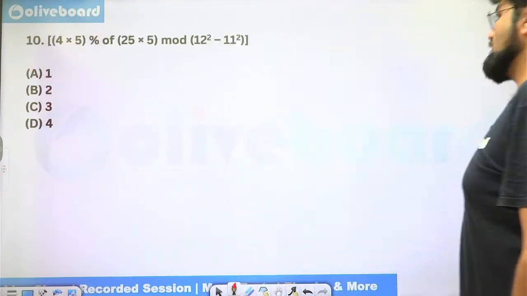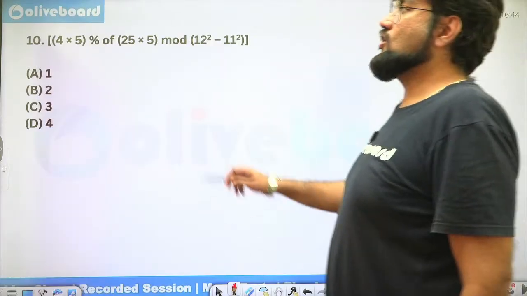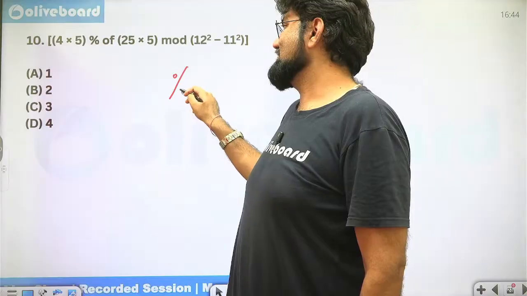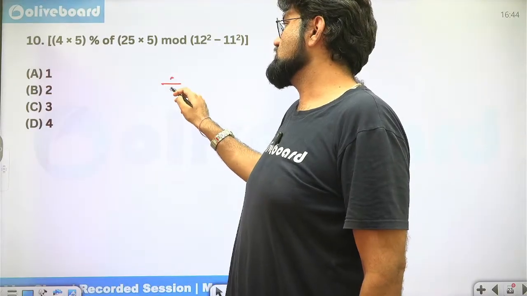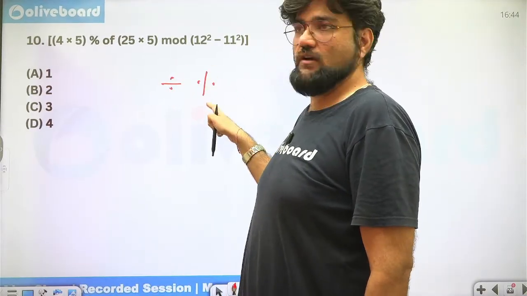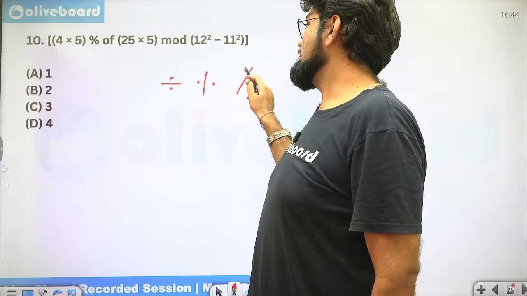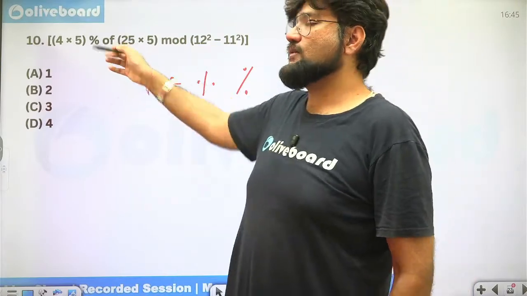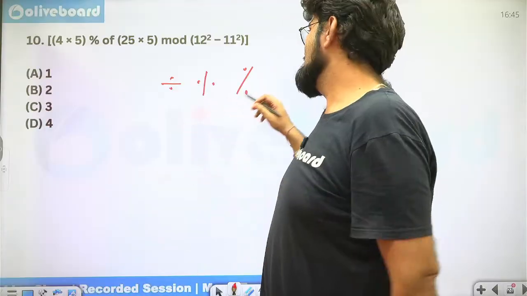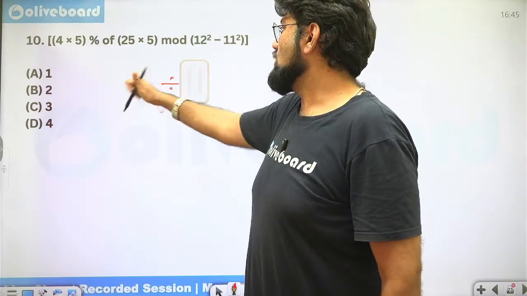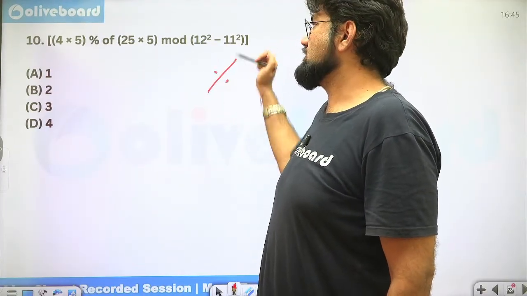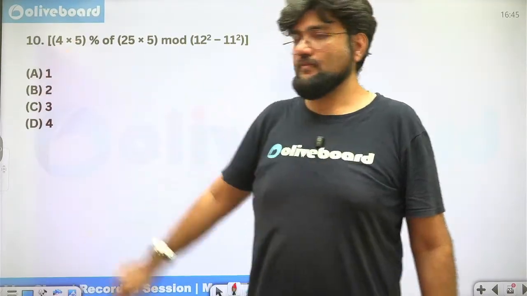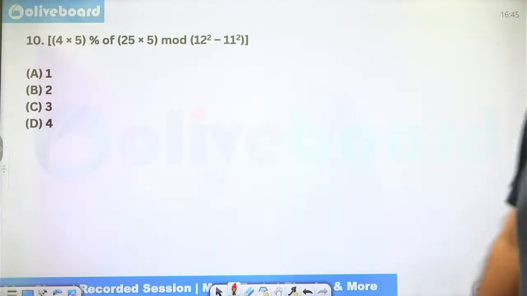Okay. Next. This is not mod. This is percentage. A lot of people use this for the mod sign. The mod sign is this, division is this, just this is modulus, and this is percentage. They are three different signs. Don't get confused. A lot of people use percentage because on the keyboard you don't have the mod sign available. Also, a lot of people make percentage like this. This is not percentage. Percentage is always like this. So that is percentage, not mod, is what I want to tell you.